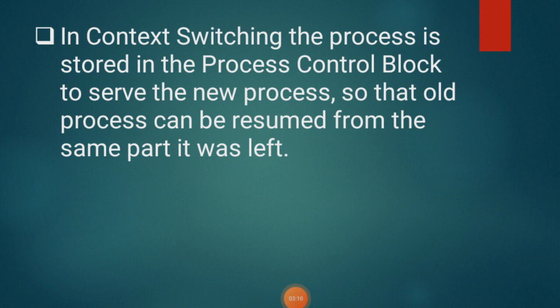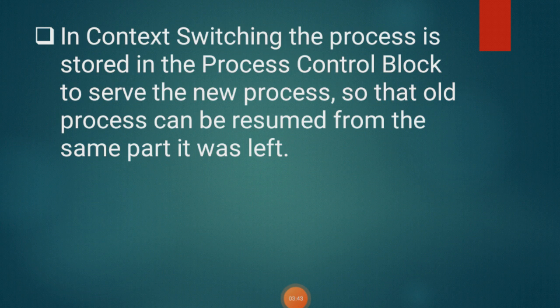The second reason for context switching is whenever an interruption occurs. When an interruption occurs, the process in the running state is stopped and the CPU will handle the interrupt.